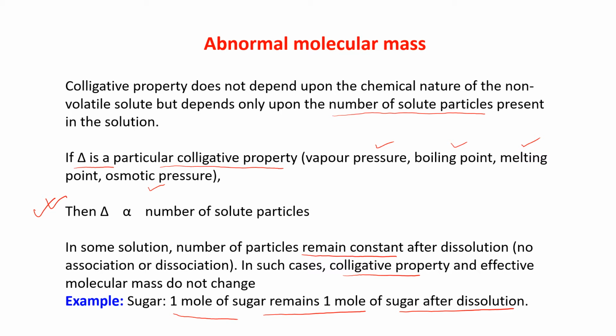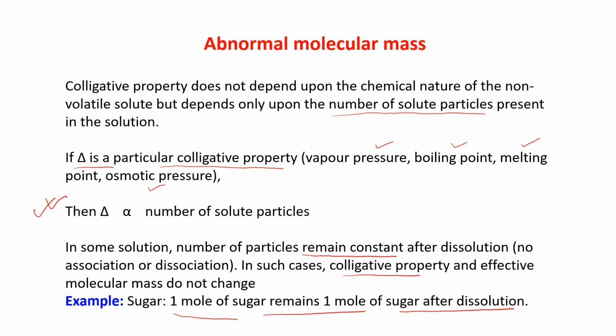There is no change. But some solute particles, when you make the solution, undergo association or dissociation, which we have already discussed in lecture 1 or lecture 2.